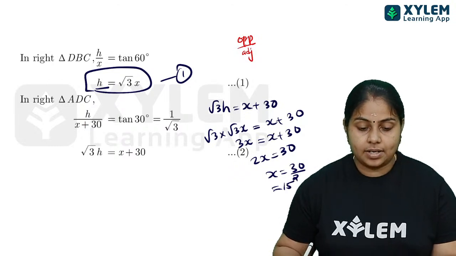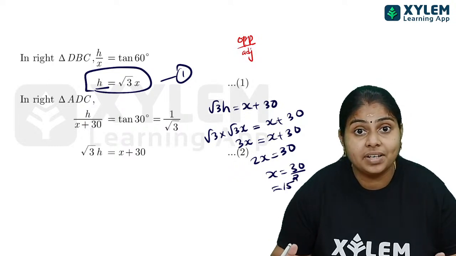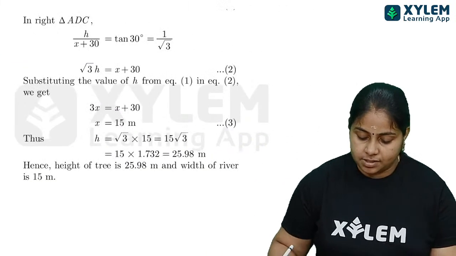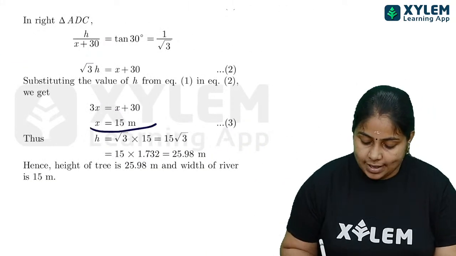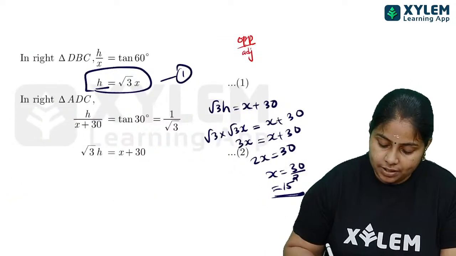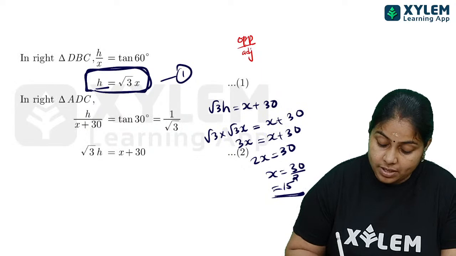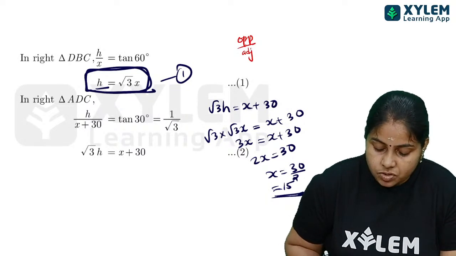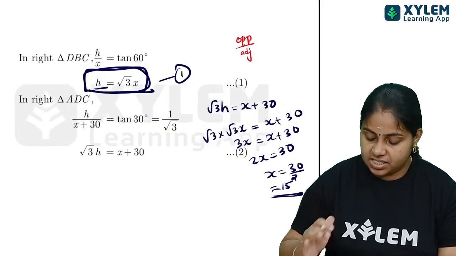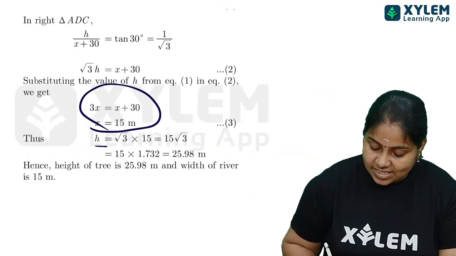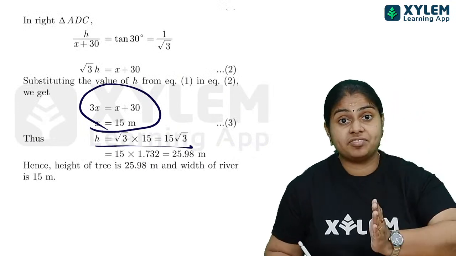What was x? It was the width of our river. So here I got x as 15 meters, right? First of all, I have got the value of x. Now what do we need to find? Only h. We have already found the first equation, h is equal to root 3x. After substituting the value there, we will get h, which means the height of the tree.